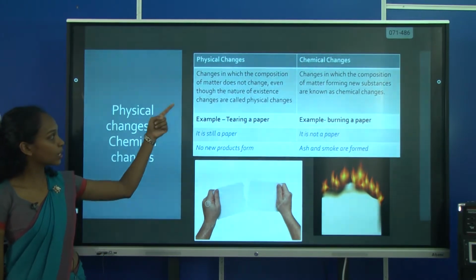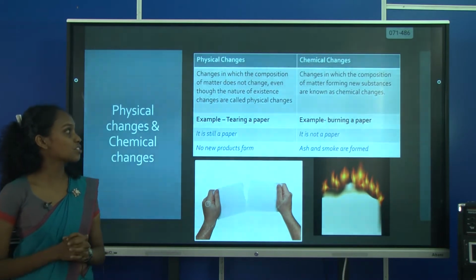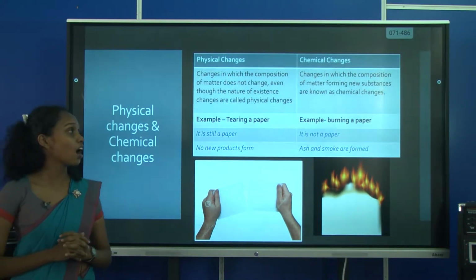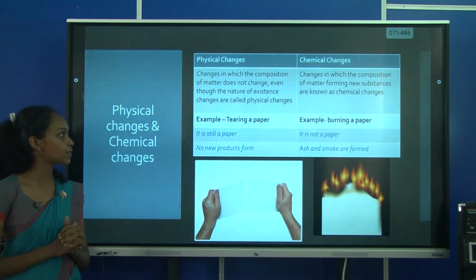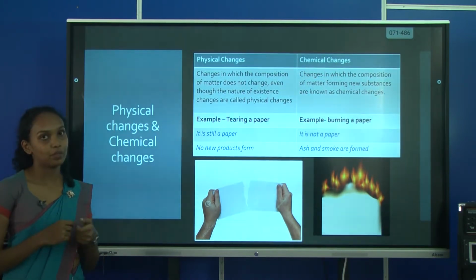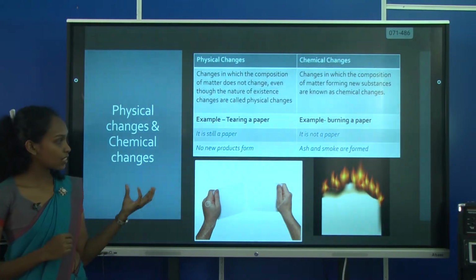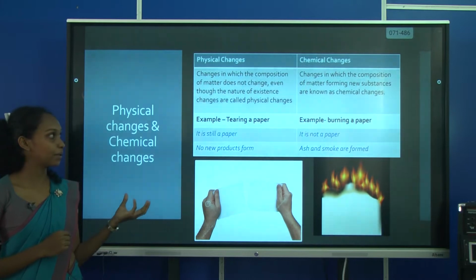Changes in which the composition of matter does not change, even though the nature of existence changes, are called physical changes. Example, tearing a paper. When you tear the paper, no new products are formed. It is still a paper.